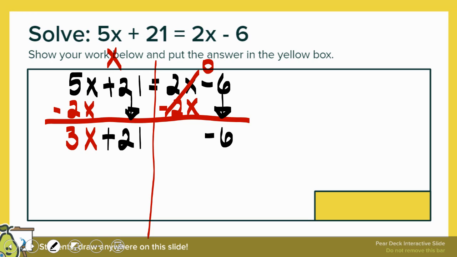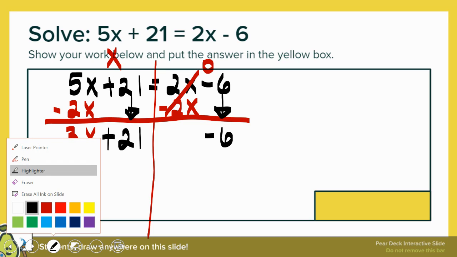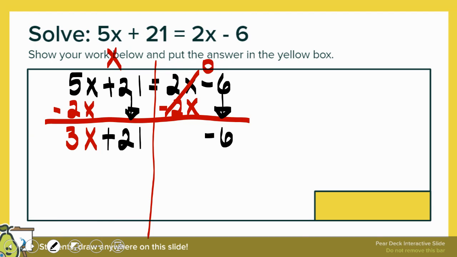All right, so now I have just numbers on the right, but on the left, I don't have just letters, I have numbers. I have that 3 and that 21. I can't get rid of that 3 yet, because it's next to the x. So the other number that I've got to get rid of is that 21. In order to get rid of it, it's adding. So what's the opposite of adding? Subtracting. So we're going to subtract 21. If I do something on one side, do the same thing on the other side.